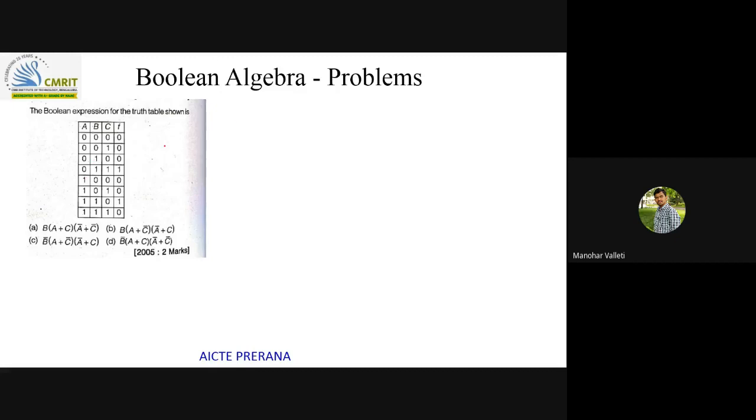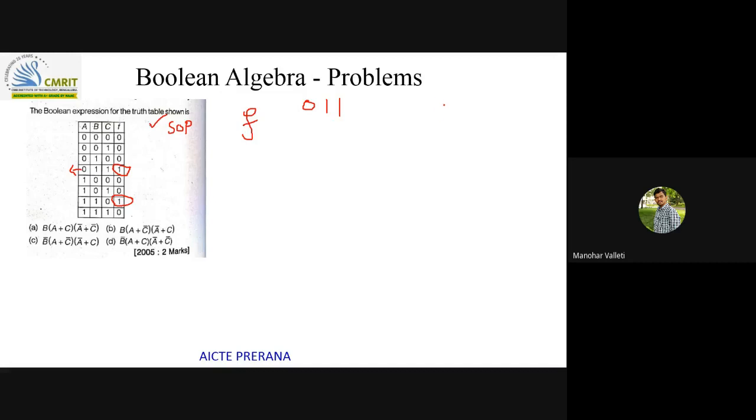Can you give me the F expression for this? If it is given, either you can go for SOP or POS, but it is recommended to go with SOP expression. If you go through SOP expression, you will only consider where the output is 1. Please note down these problems and try to solve and understand from your point of view also. So I'll first consider where the output is 1. For that, I will see the input combination. One input combination is 0, 1, 1.